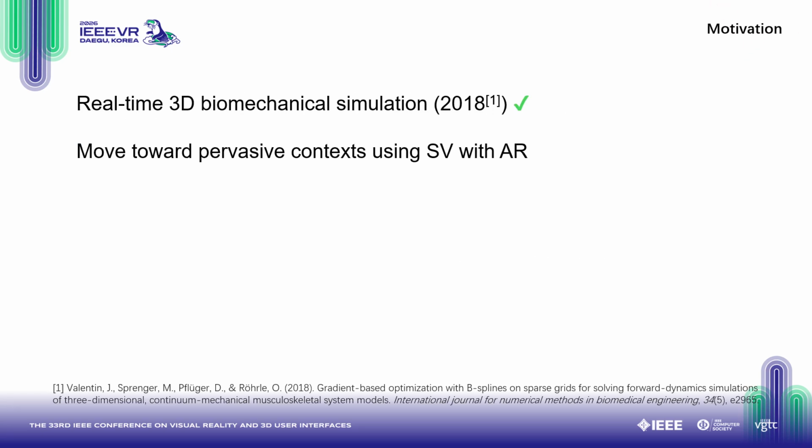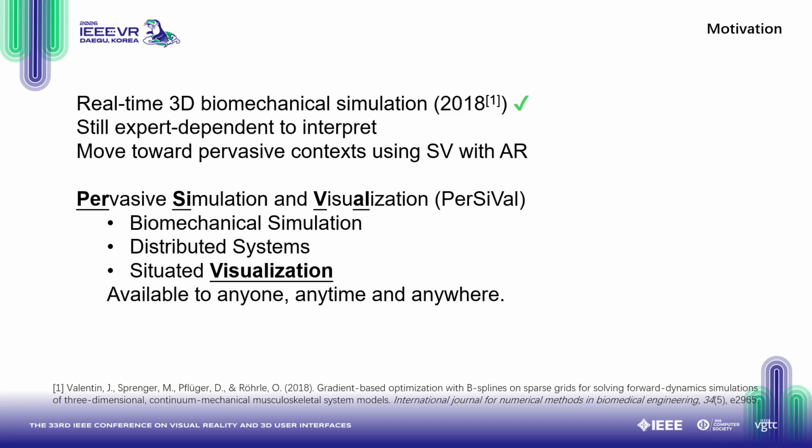A twist happened in 2018. Real-time optimization of arm muscle activation became feasible, enabling fast 3D biomechanical simulations. However, interpreting the simulation outputs still required substantial biomechanical expertise, which limited their accessibility to non-experts. Therefore, we explore bringing biomechanical visualization into more pervasive, everyday contexts.